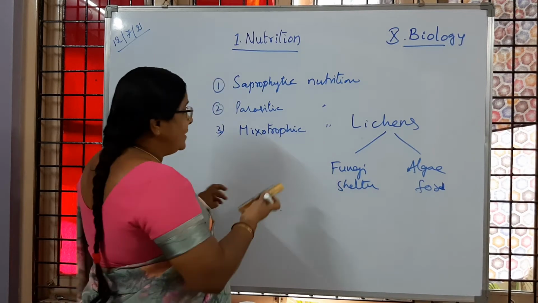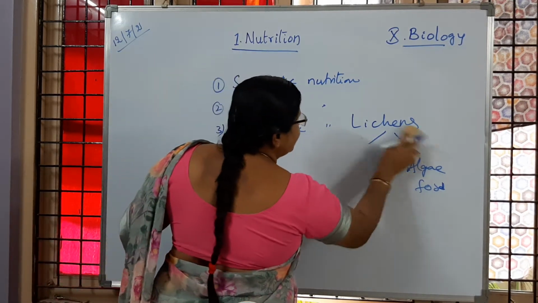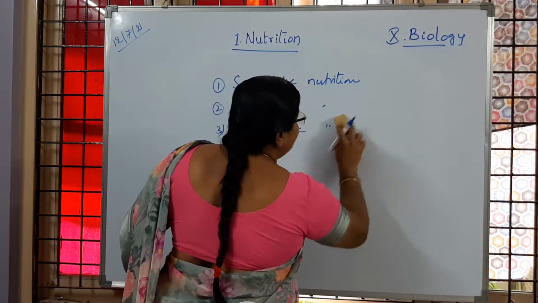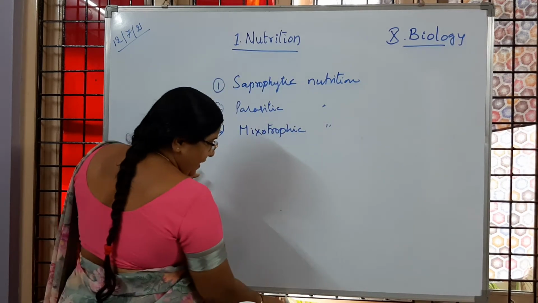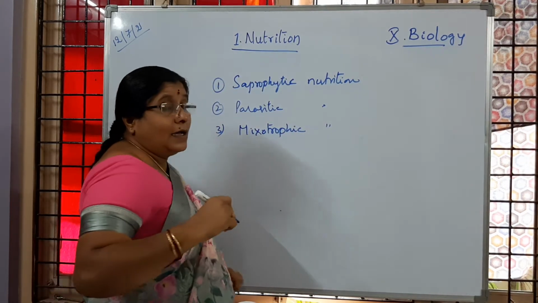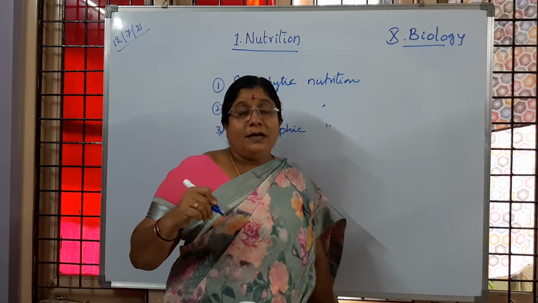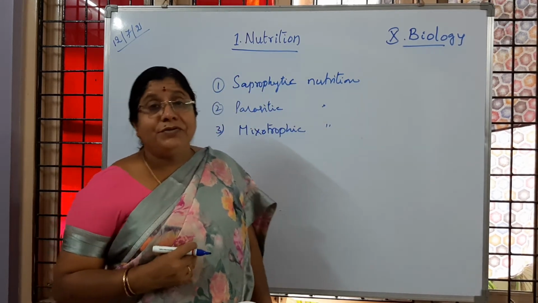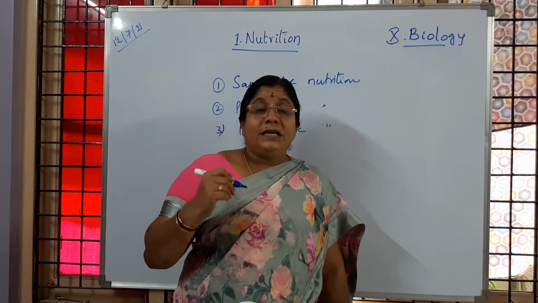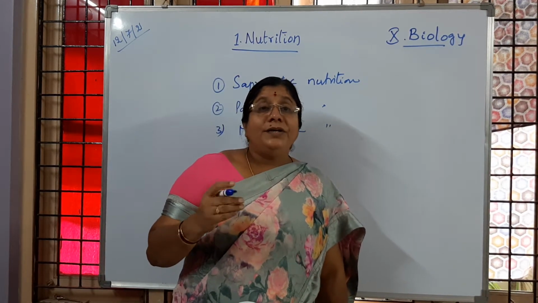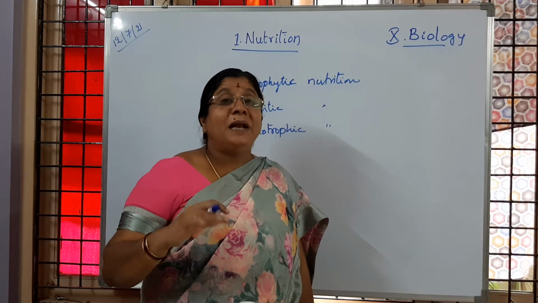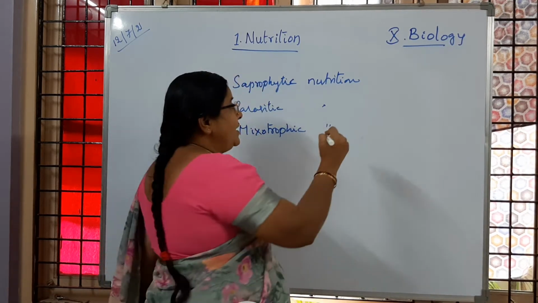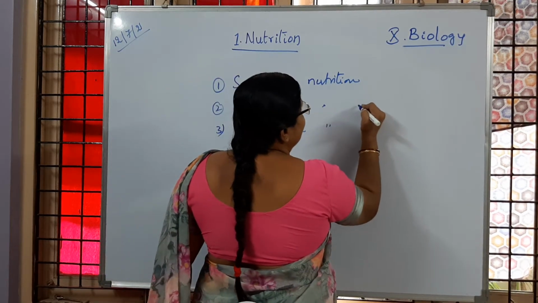Then another type, mixotrophic nutrition, very interesting. Where these organisms, what do they do for additional support, especially plants? Some plants are there. So what are those plants?